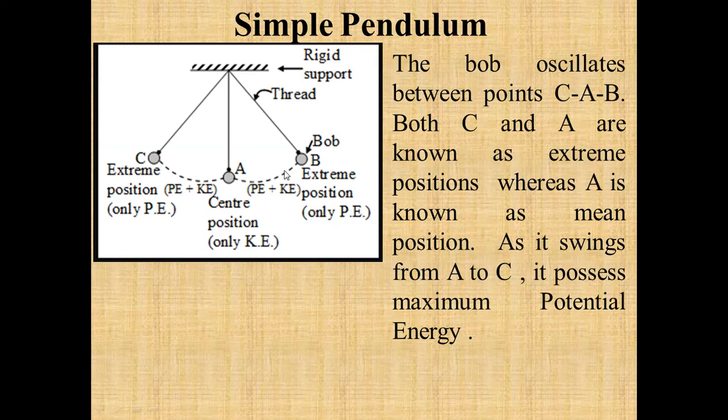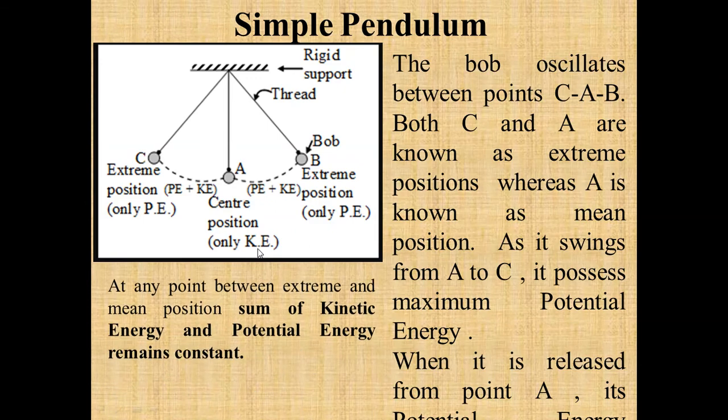So when we calculate, we come to know that the sum of potential energy plus kinetic energy between A and C, and A and B, is always the same. So again the potential energy has been converted into the kinetic energy.